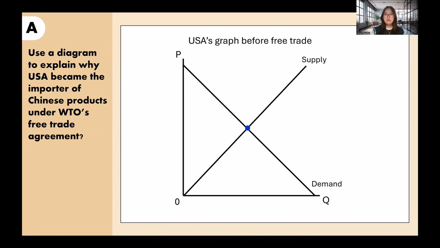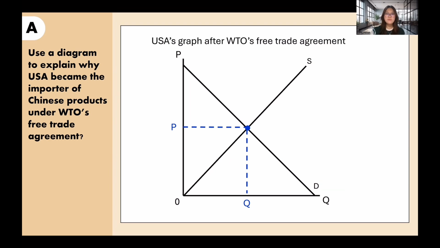The equilibrium without trade is at P and Q, which happens when the supply curve and the demand curve intersect with each other. And before trade, there are only domestic buyers and sellers in the market. So in this case, the equilibrium price and quantity are determined only by the domestic market. Next up, I will be showing USA's market graph after WTO's free trade agreement.